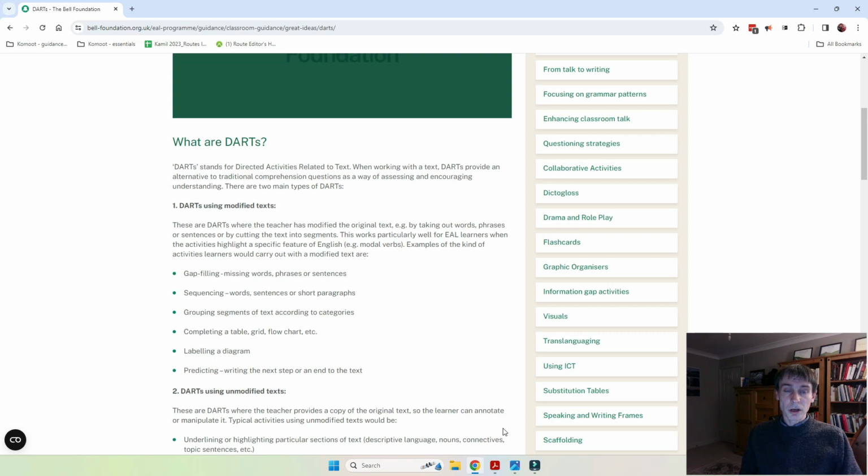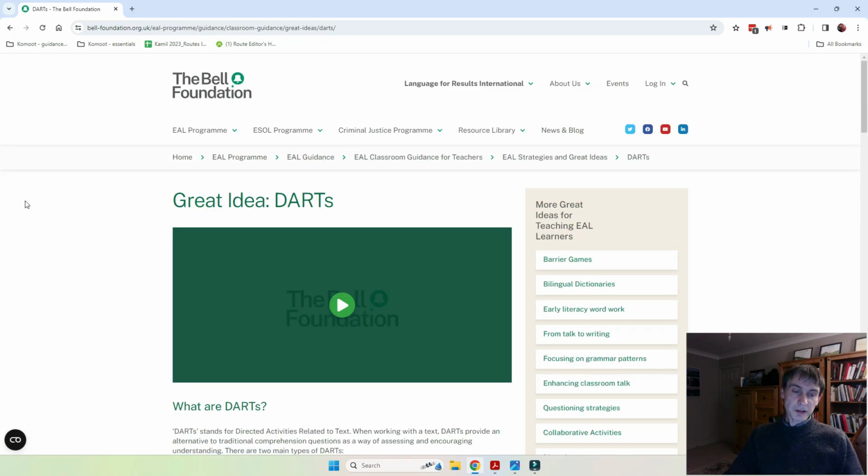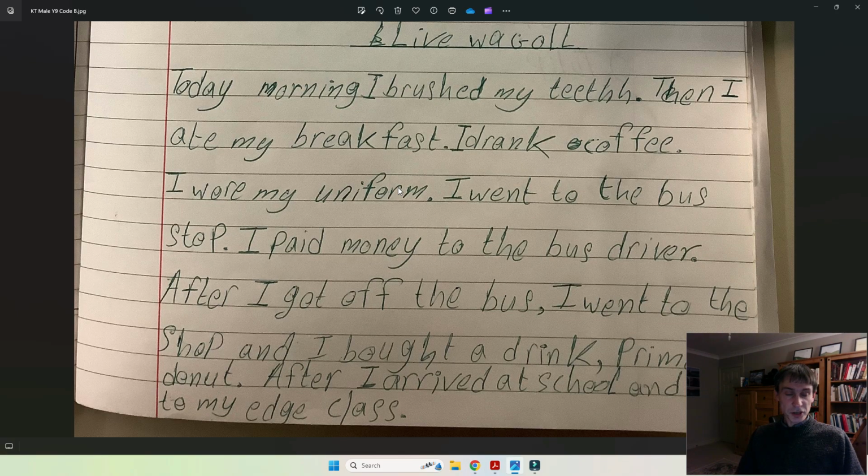Say there is a story, and they need to come up with the order of these paragraphs, and after this you can talk about why these paragraphs were ordered in the way that they were, and when we use paragraphs, how do we know that the next paragraph needs to be started. Another DARTs activity could be to indicate, perhaps in the margin, how many paragraphs you're expecting them to have, and what they would have to do is to either rewrite the text with the paragraphs, or simply to indicate within the text, for example, with a vertical line, where that paragraph would start.